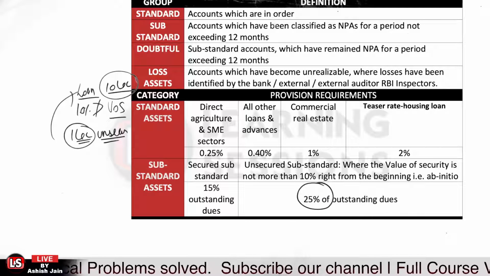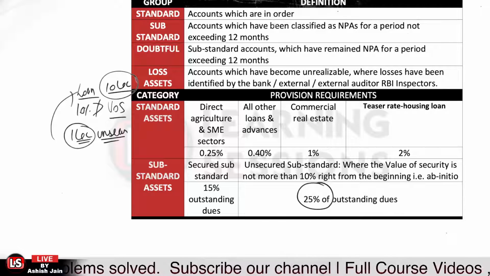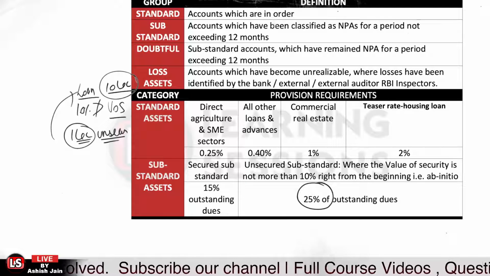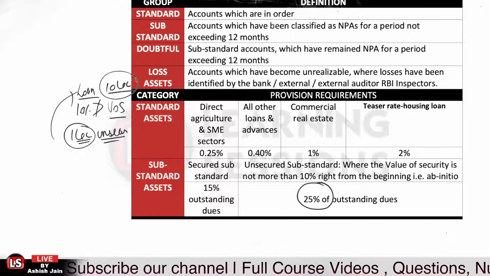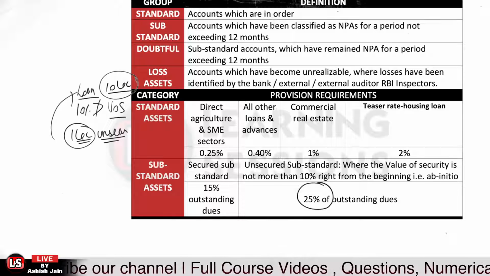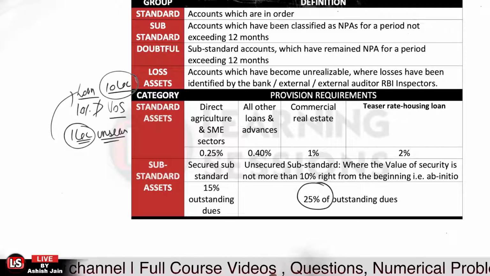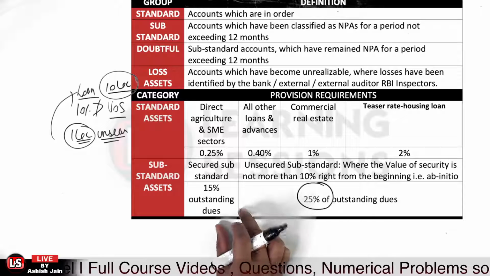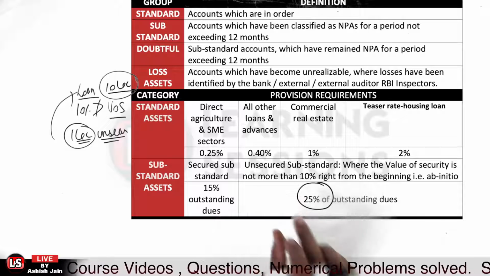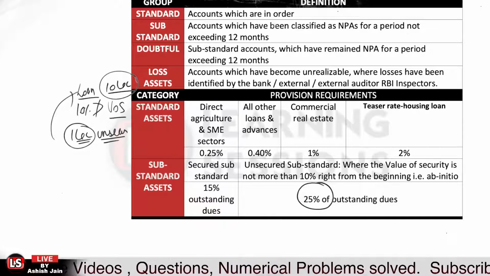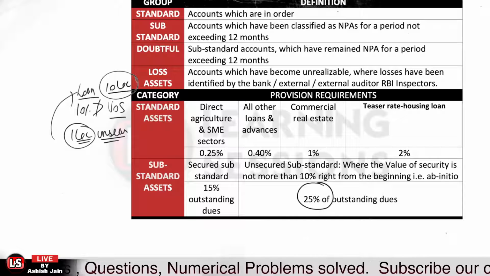You will not be bifurcating the amount into secured advance or unsecured advance. We will just look at the factor of what was the value of the security which was available against the loan amount, and as per that, we will identify whether the loan account was a secured loan or an unsecured loan, and further we will use the percentage to find out the provision to be maintained. Is that clear?